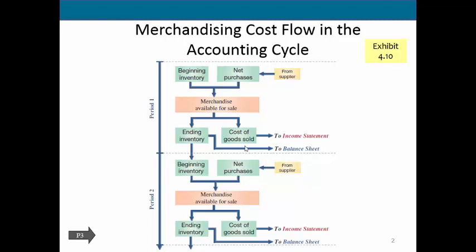In this case, nothing with closing is new, except you have to remember now that we have contra revenue accounts, we'll also need to close those. Because contra revenue accounts work the opposite way of our typical revenue accounts, you'll close contra revenue accounts along with your expense accounts. And we'll look at that real quickly in a slide or two.